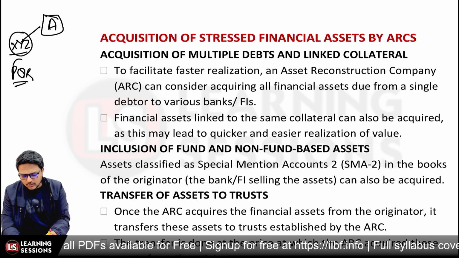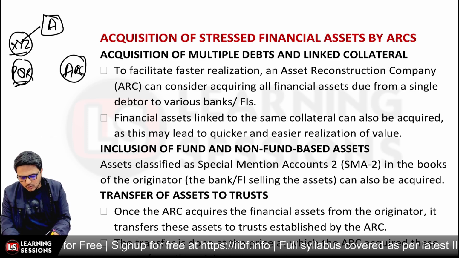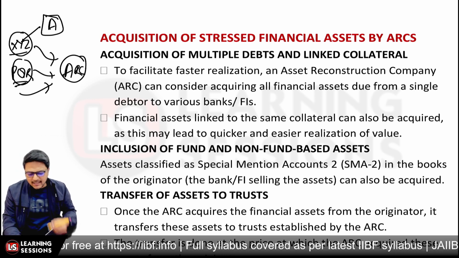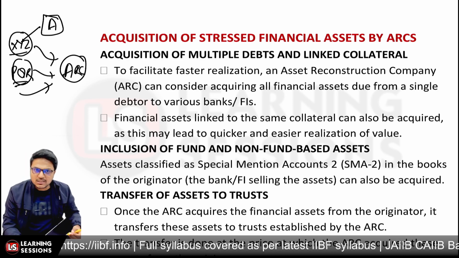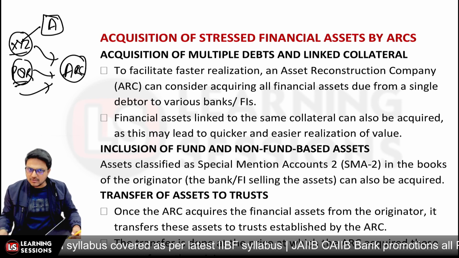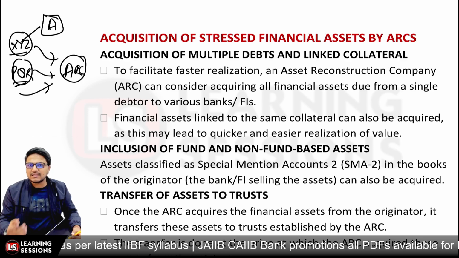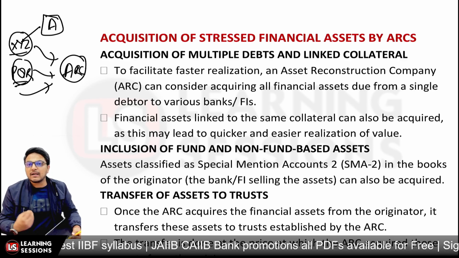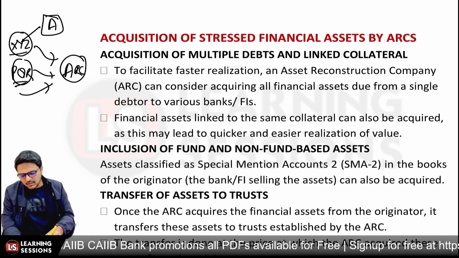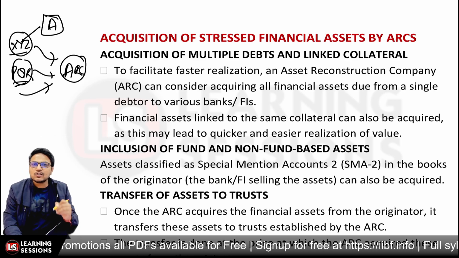Now in that scenario, the ARC can acquire the loans of the same particular debtor from these different institutions, and further can create the charge upon the same, right? So as to facilitate faster realization, the asset reconstruction company can consider acquiring all the financial assets of the single debtor from various banks or financial institutions. Those can be taken, and further it may also be the case that the financial asset linked to the same collateral can also be acquired, right?